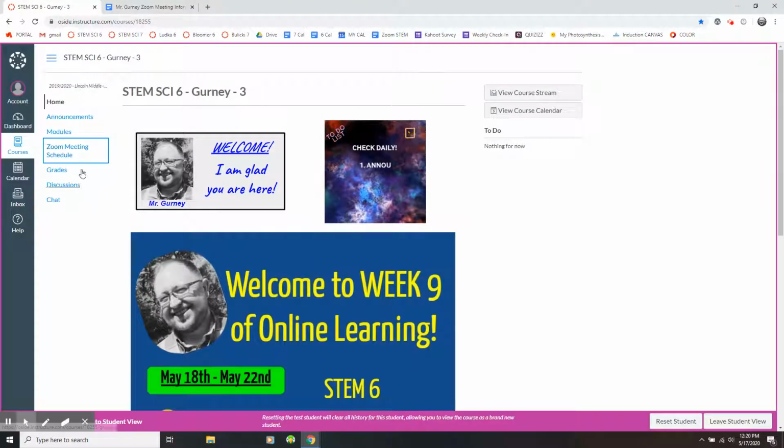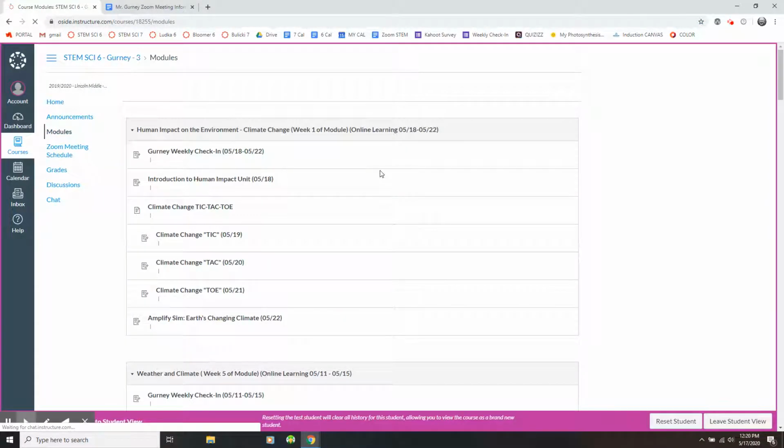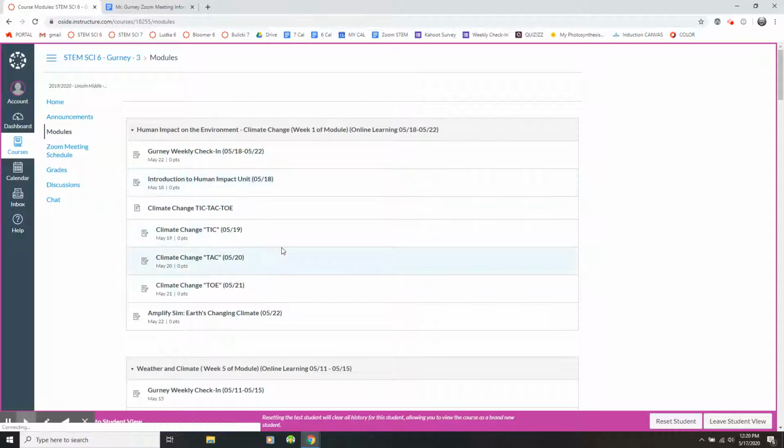Let's take a look at what lessons you'll be doing. As always, everything's under modules. And we are starting this new unit. This unit is called Human Impact on the Environment. And it has to do with a really, really important topic called climate change. And as young adults living in the current society that we live in, understanding climate change is really important as you grow up and as you engage in our society.